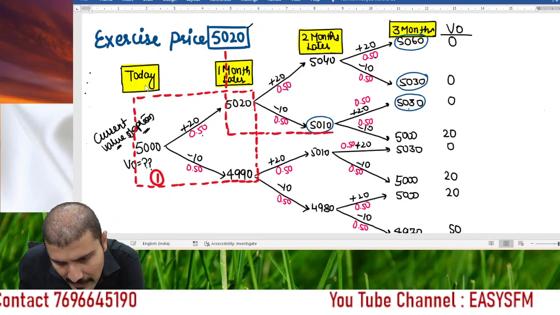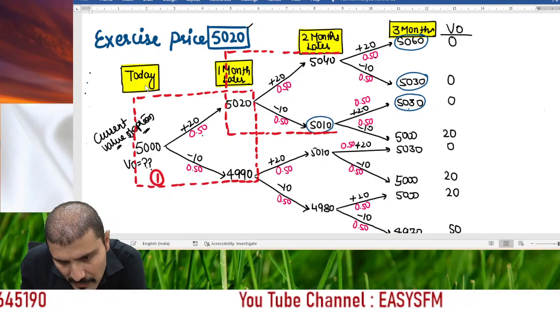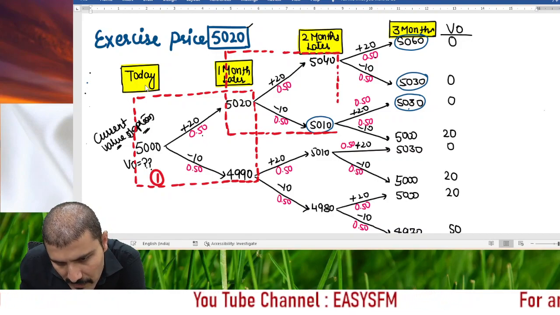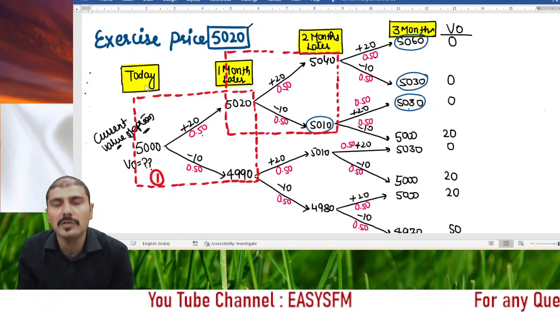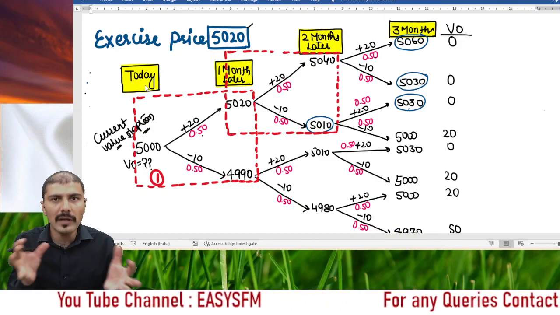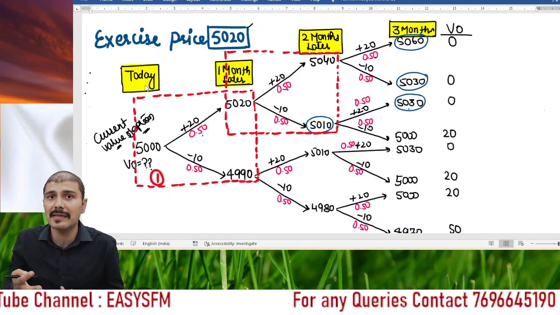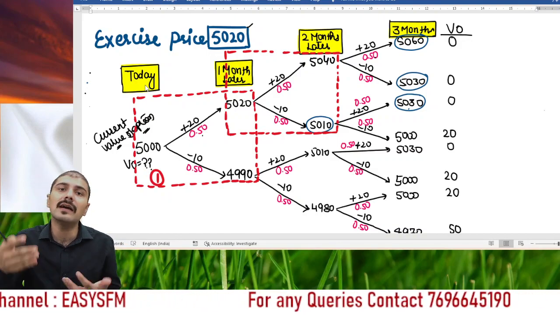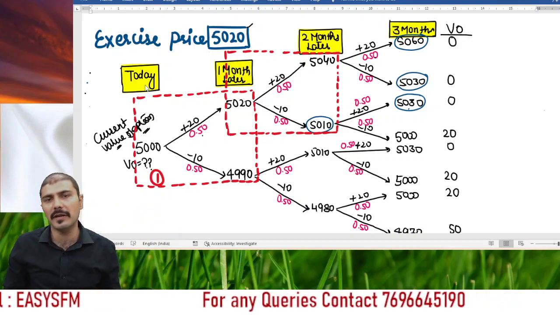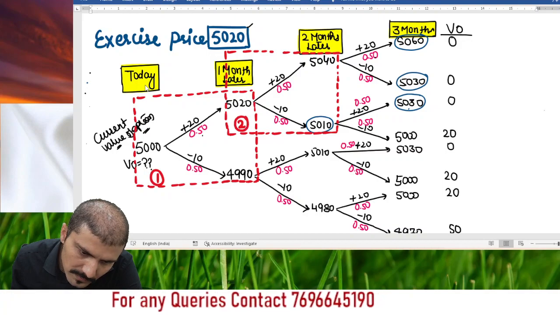Then afterwards, if I want to break it in parts in such a way that one high price and one lower price will be there. Why am I doing so, sir? Because the risk neutralization approach of option valuation or probability calculation only uses one spot price, one high price and one lower price. And the second way of thinking is that these two prices are dependent upon the previous price, right? So I can write box number 2 here.